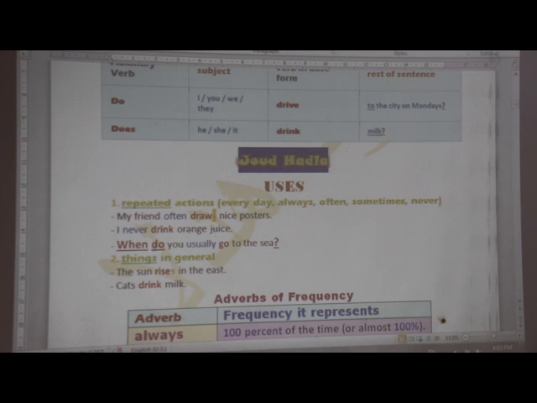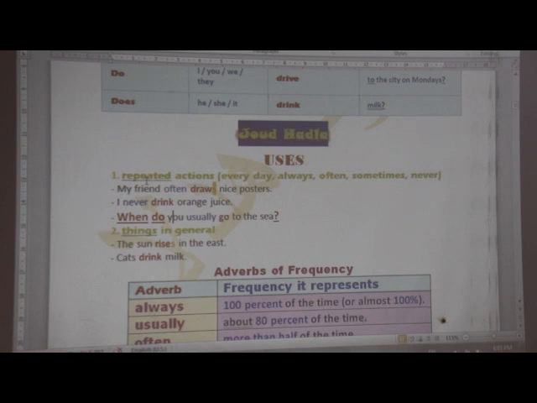Here, we are using the form of WH question in the present simple. So, we use do or does, and don't forget to use your question with a WH word. So, when do you usually go to the sea? And here we need specific information. We can't answer with yes or no. This is the difference between general questions and WH questions. So, when do you usually go to the sea?